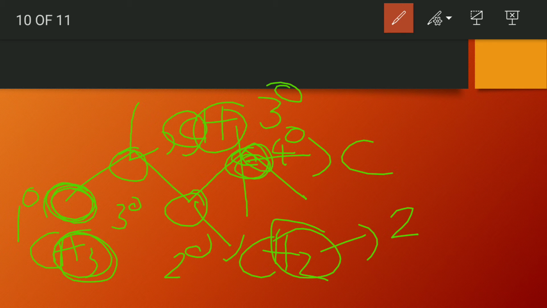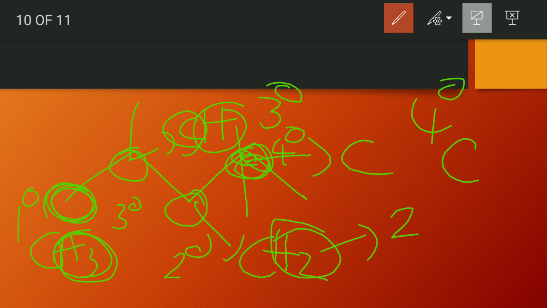Why? Because if the carbon has a degree of 4, that means it already has 4 bonds. It has already done its 4 bonds. Then from where can the hydrogen come? Hydrogen cannot make a bond. So 4 degree hydrogen is not possible, right?